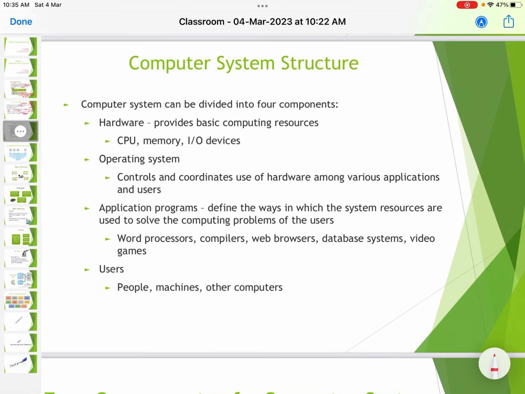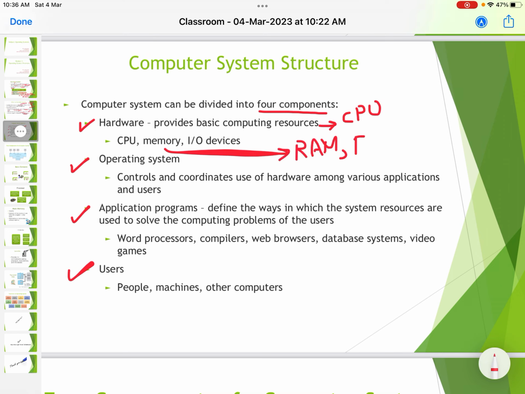Computer system structures. The computer system can be divided into 4 components. You have the hardware, operating system, application programs, and the users. So hardware provides the basic computing resources like the CPU. So CPU is a part of the hardware, central processing unit. Memory. There are 2 types of memory: random access memory, RAM, and read-only memory, ROM. And the input output devices.